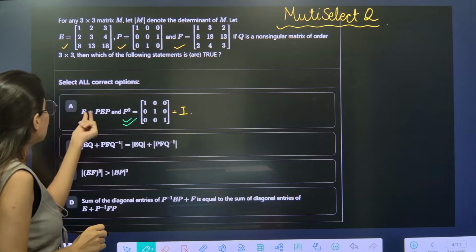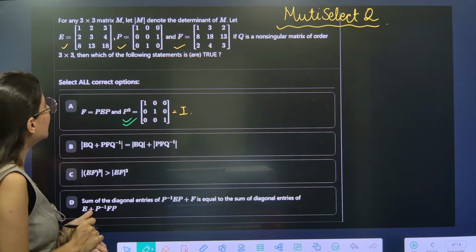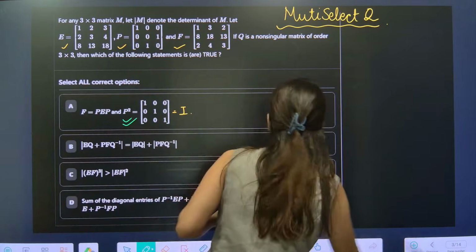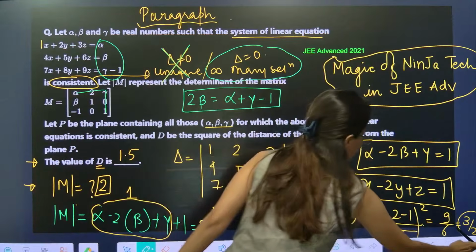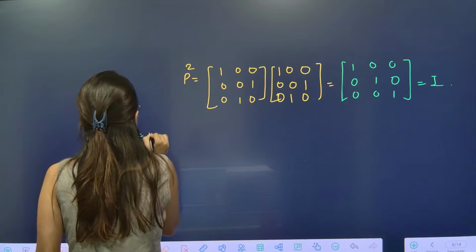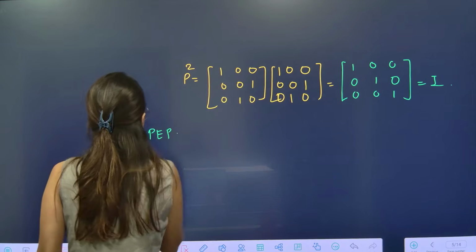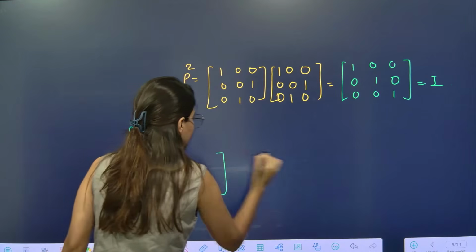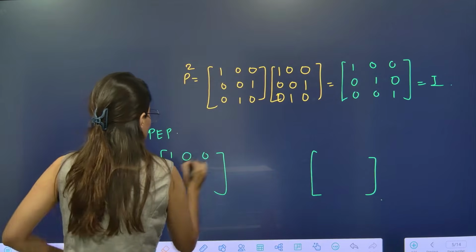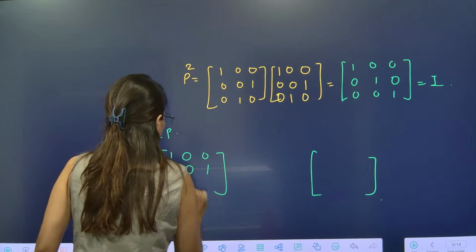So this is happening, correct. Now F is equal to PEP, right? So what we need to do is PEP. F is equal to PEP, we need to check. So write P over here, write P over here. P is 1 0 0, 0 0 1, 0 1 0.